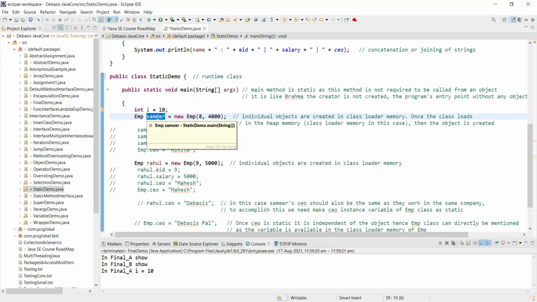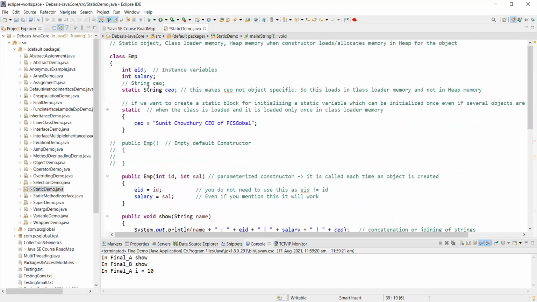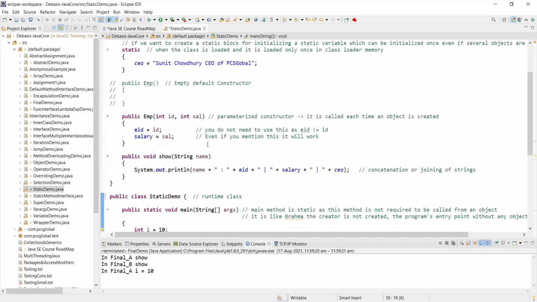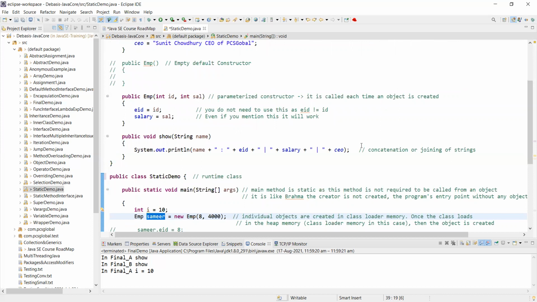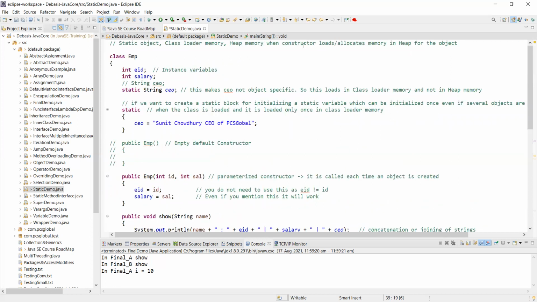Now Samir is available where? Samir with all the variables like EID, salary, CEO, method, show, everything will be there in the heap memory.